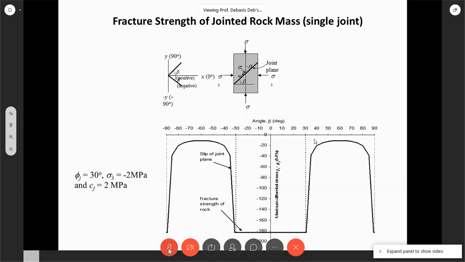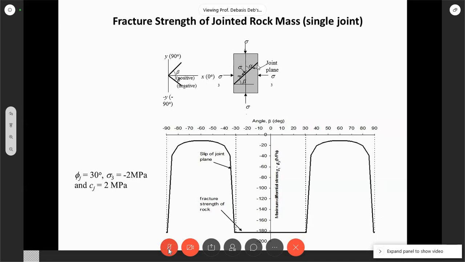When it exceeds 30 degree, then the joint plane, and immediately the strength falls because the joint starts to slip. And then there is a minimum value here. And then again, when I am increasing more than 60 degree, the strength is again increasing.